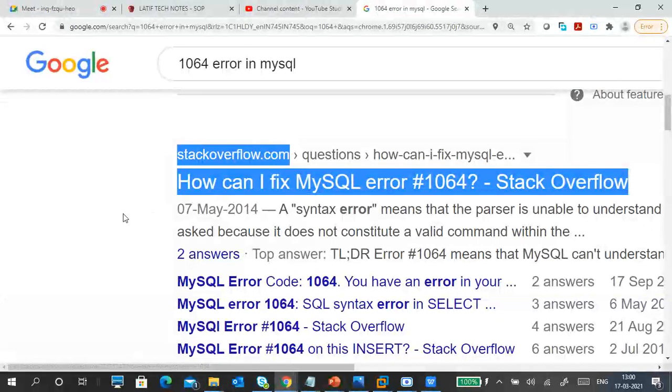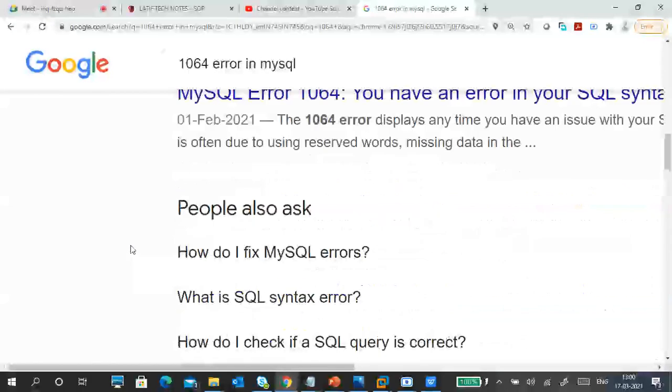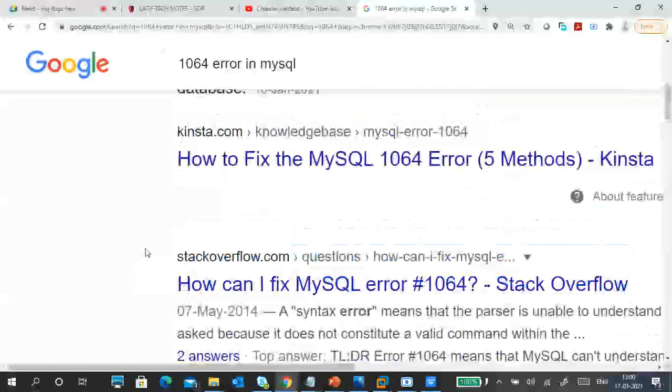Do you remember this one or not? Yes, sir. Stack Overflow, right? Any code errors, any issues in code error, Java, .NET, or anything. Mostly we search in Stack Overflow, right? There are a lot of suggestions, but out of all suggestions, we mostly prefer Stack Overflow.